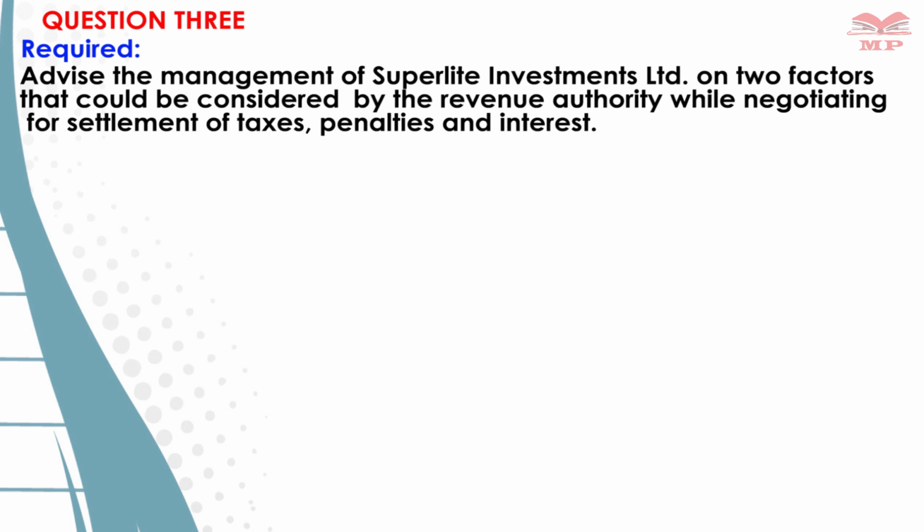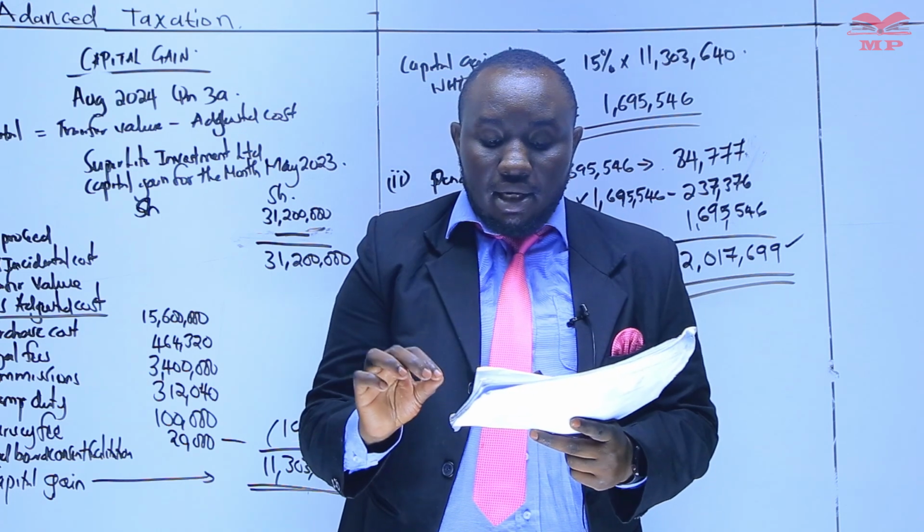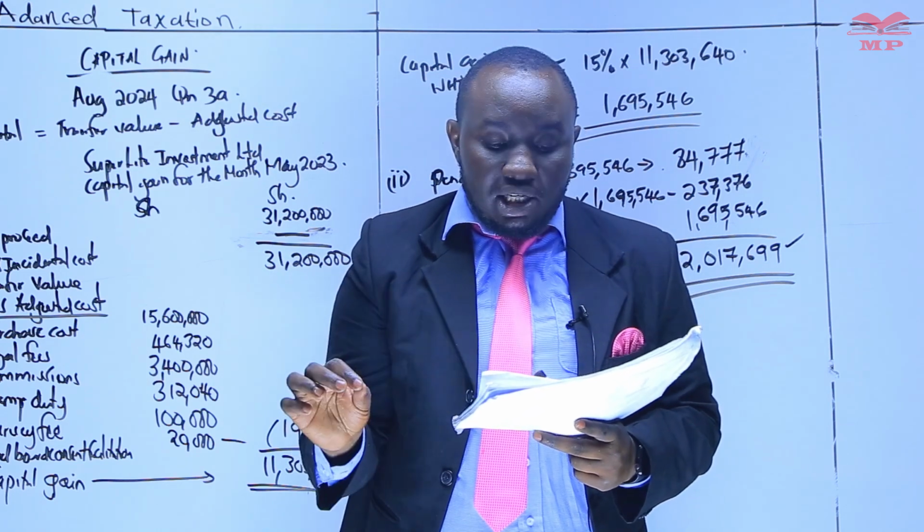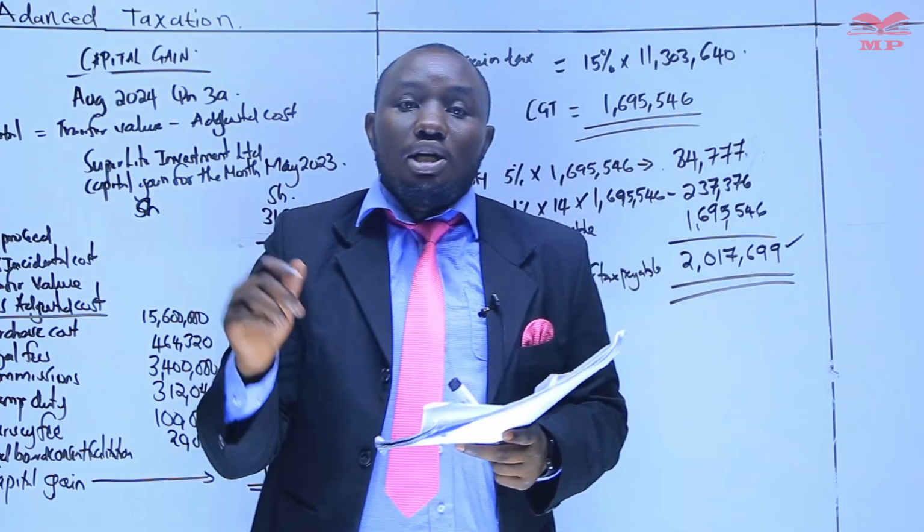So, for example, you have found yourself in a scenario where you have penalties and interest. What are some of the issues that can be considered by the Revenue Authority when negotiating?